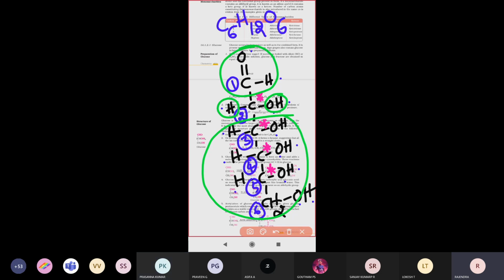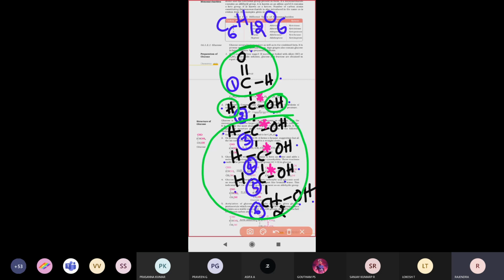Different groups are present there. So that carbon atom is called your chiral carbon. If you go to the third carbon atom, we also call it a chiral carbon. How do we consider it? This group is considered as one group, this OH is another group, and the bottom is considered another group. So a chiral carbon is nothing but a carbon atom attached to 4 entirely different kinds of groups. That is called a chiral carbon atom, right?